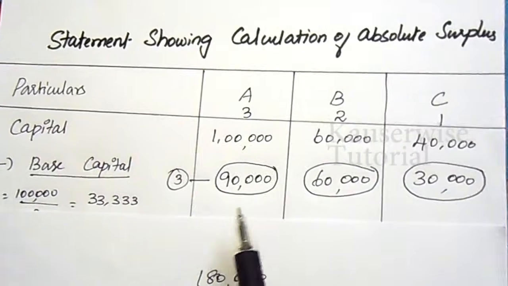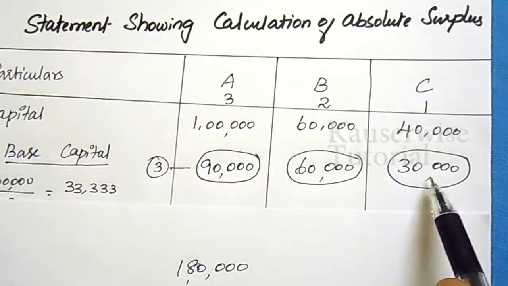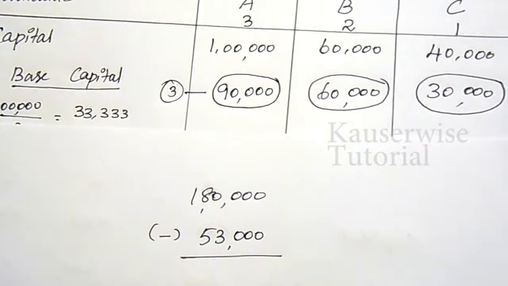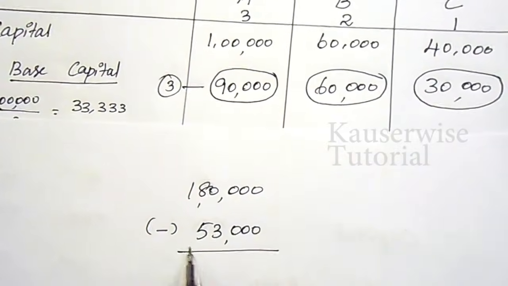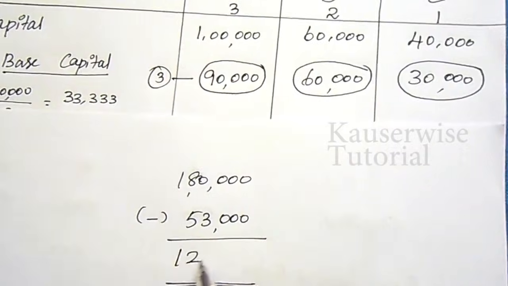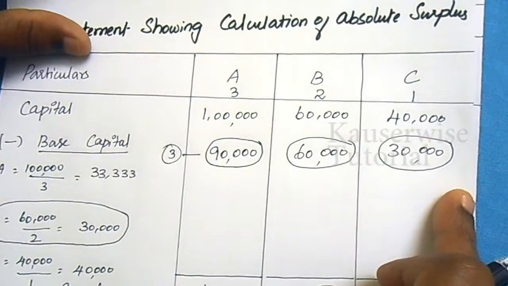In the third step, we need to have 90,000 plus 60,000 plus 30,000. Altogether 1,80,000 is required. Okay, but from the second realization, we have already paid 53,000. Now what is the balancing figure? 1,27,000 yet to pay.